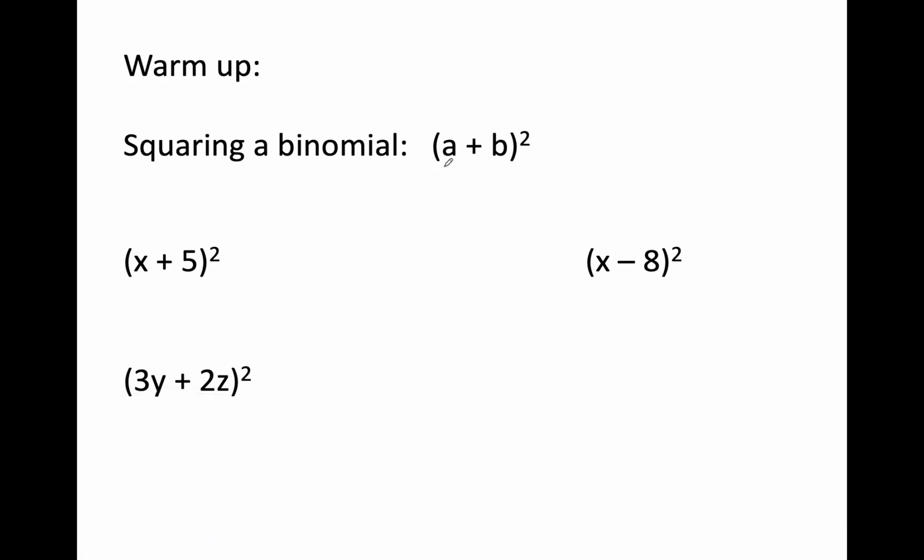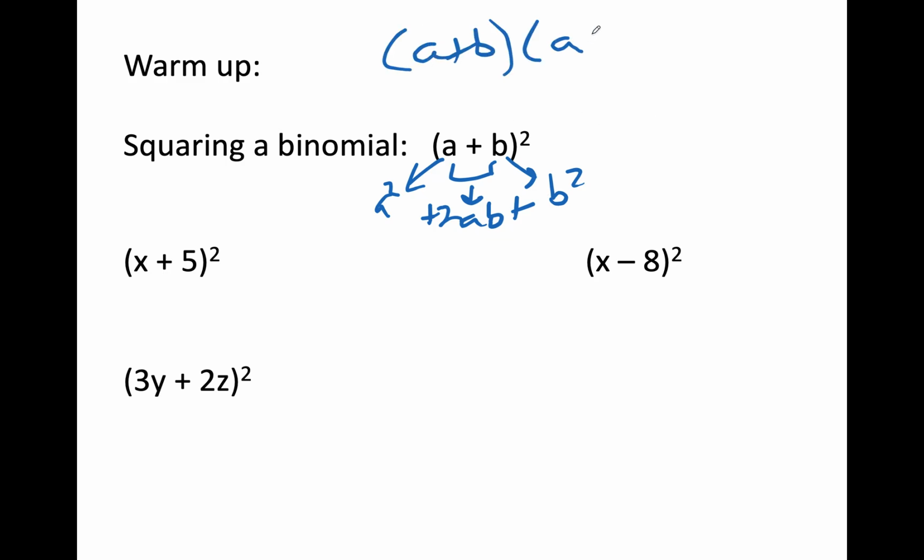So remember, you square the first term, you square the last term, and then people tend to leave this guy out. You multiply them together and double it. And if you don't believe me, then expand this out, and you'll see that 2 of those ABs show up in the middle. So this guy is going to be x squared. Multiply them together and double it, and square this guy over here.